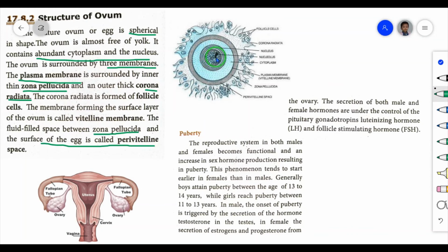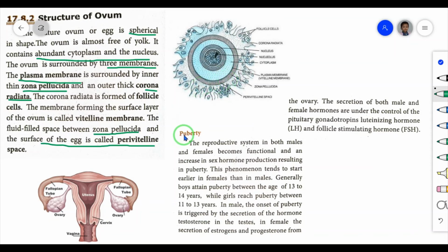Understand, children? Once again, the mature ovum is spherical in shape and abundant cytoplasm is present. The nucleus is inside, at the center. Then three membranes are there: the plasma membrane, zona pellucida and corona radiata. The corona radiata is formed by the fusion of follicle cells. Then the space is known as the perivitelline space.